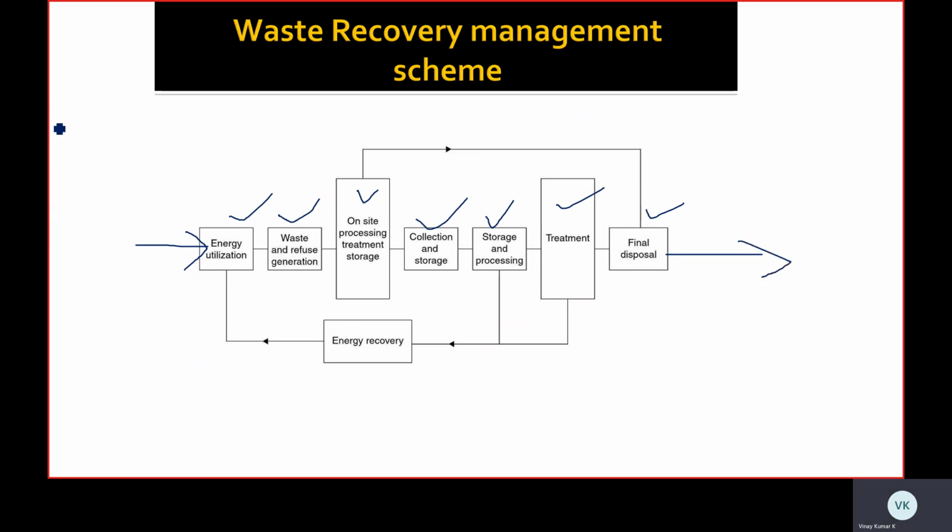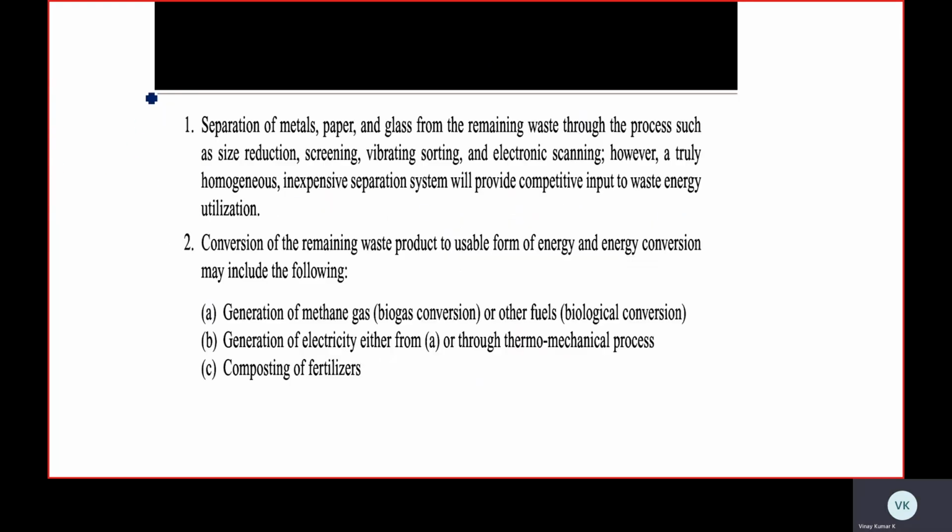Here we put the dumpings, that is the waste materials, and separate metals, papers and glasses from the remaining waste through processes such as size reduction, screening, vibrating sorting and electronic scanning. However, a truly homogeneous, inexpensive separation system will provide the competitive input to waste energy utilization.